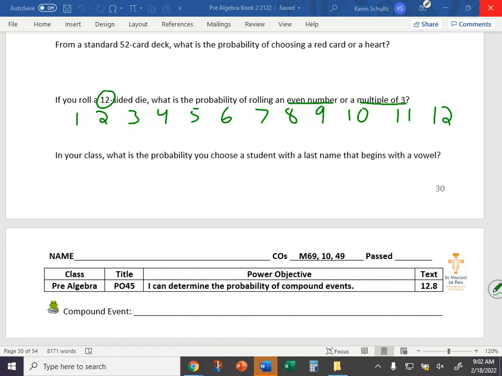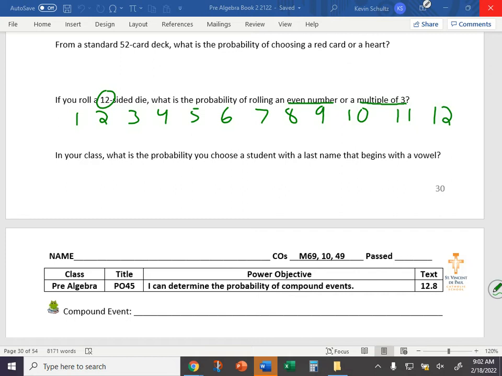And lastly, in your class, what is the probability you choose a student with a last name that begins with a vowel? You can look around the room and go through everyone's last name, figure out how many begin with a vowel, and you can figure it out that way. It's called research.